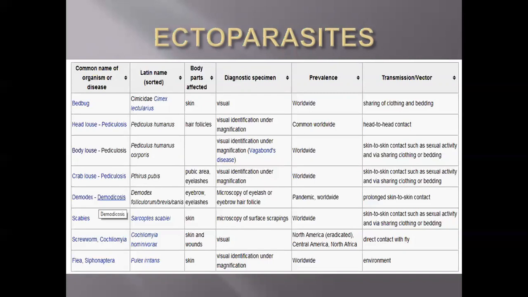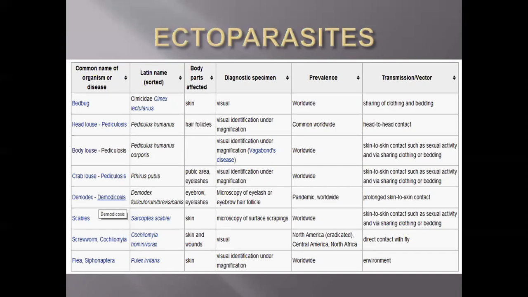This is particularly present in the Americas. Transmission is direct contact with the fly. Then fleas, Pulex irritans: the area of affection is skin. Identification is visual under magnification, worldwide. This is present in our environment. This is about ectoparasites. Ectoparasites mostly affect the skin, hair follicles, pubic areas, eyebrows and lashes, mostly the hairs and the skin.